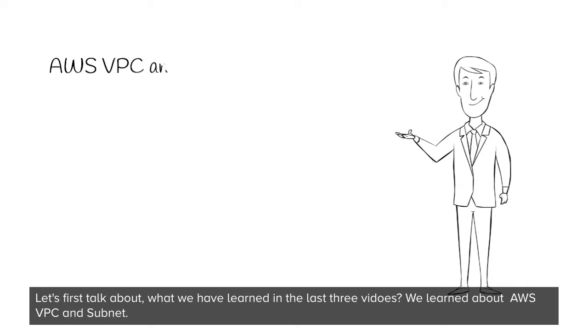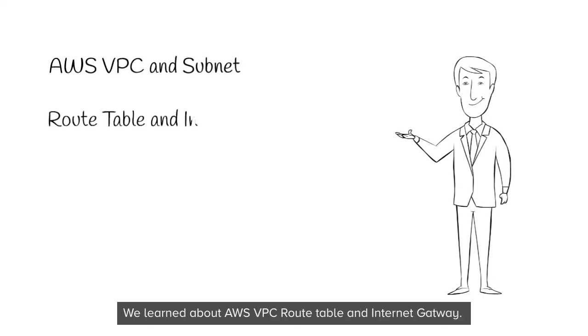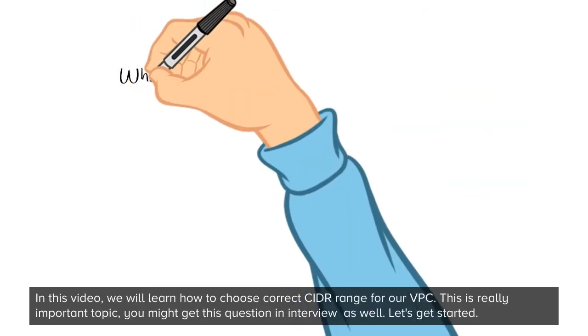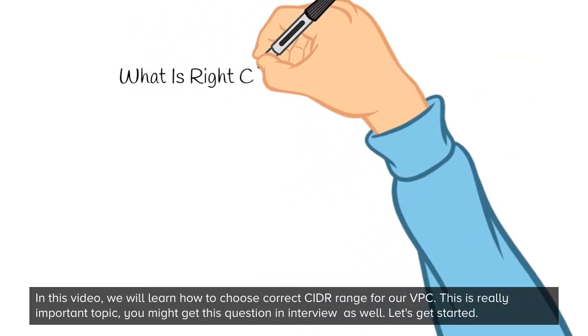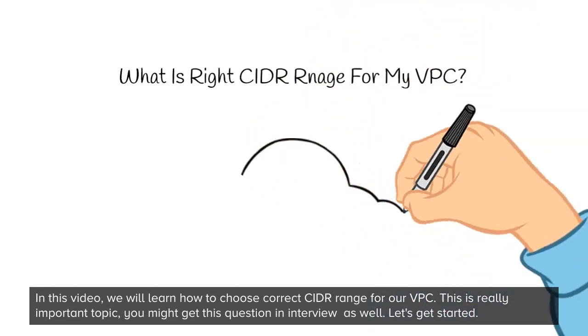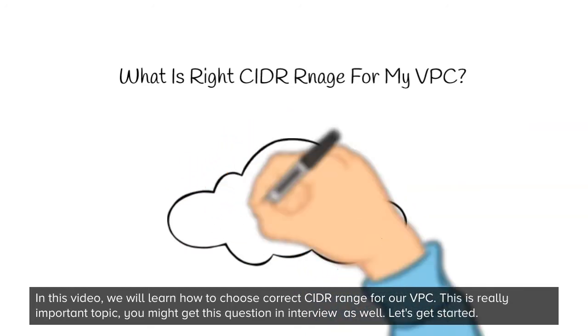We learned about AWS VPC and Subnet. We learned about AWS VPC route table and internet gateway. We also performed hands-on demos for these topics. Now what next? In this video, we will learn how to choose the correct CIDR range for our VPC. This is a really important topic and you might get this question in an interview as well.